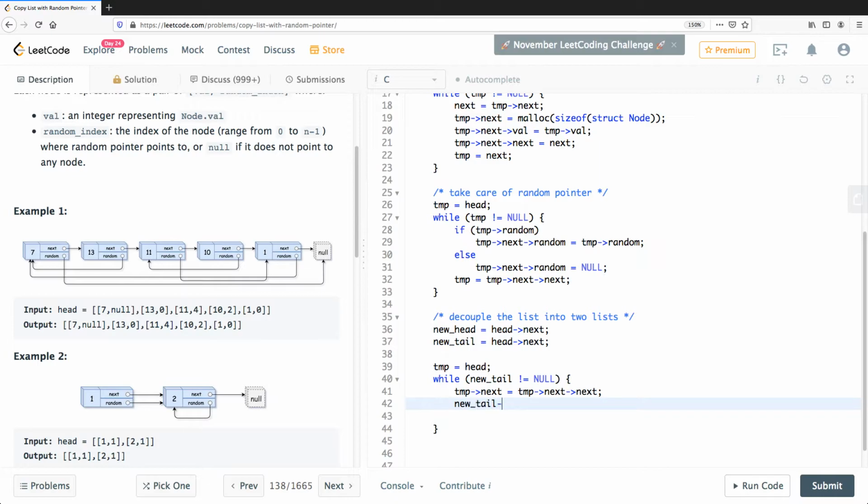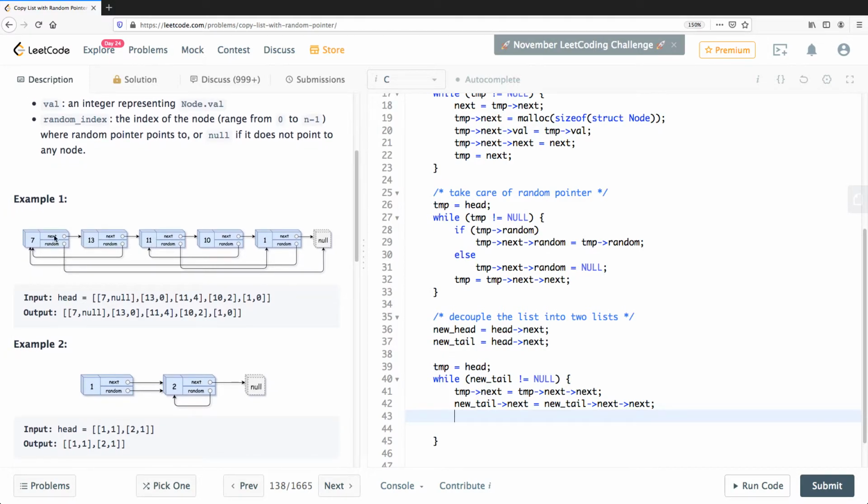We say new tail next equal to new tail next, right? Because now we are only connecting. For example, imagine this is actually the list that they gave, but imagine we had created these, like, this would be 7, and then this would be 13, and then it will be 11.